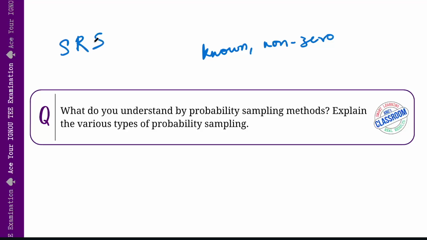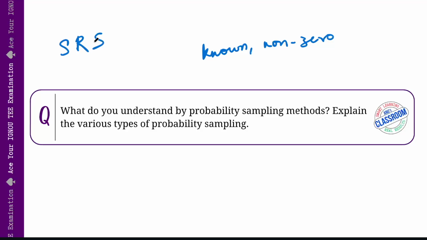The next type of sampling is systematic sampling. Instead of random selection, here we pick every kth or every nth element from an ordered list. If you visualize all your samples arranged neatly in a line, and n is 10, then every 10th sample you take. That is systematic sampling. It is more efficient for large populations, but it requires care to avoid periodic patterns that may bias the sample.